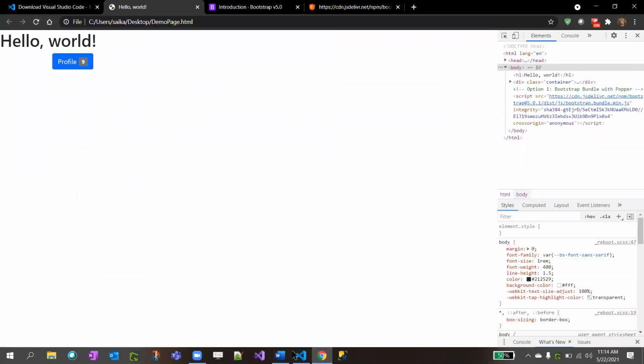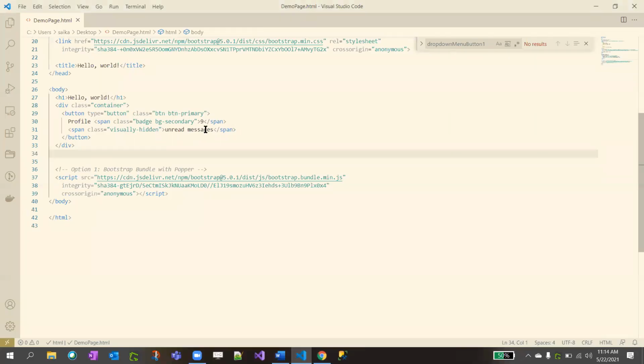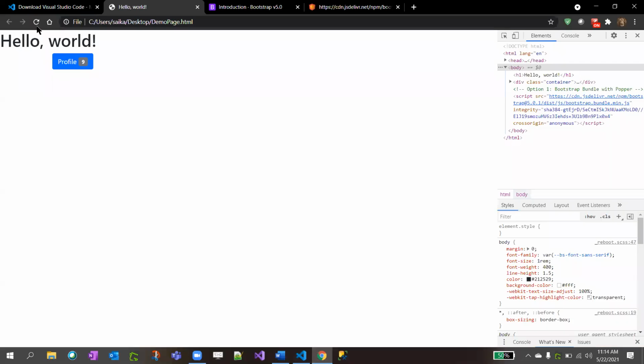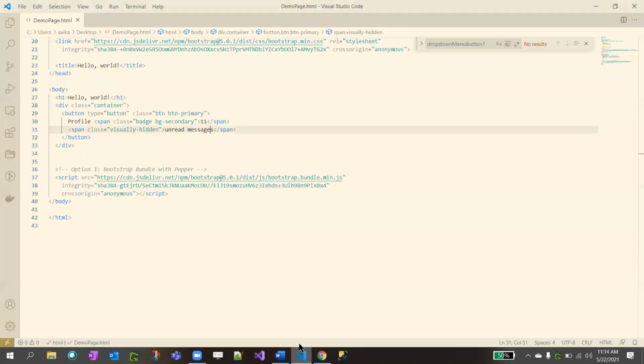See, button 9. So you might write some JavaScript to display 9 or 11, right? If you change it to 11 and refresh, you see 11. So this button remains the same, but the number you can change. You might get some scenario, like the counts available, notifications, or how many are available, how many are disabled, kind of things.